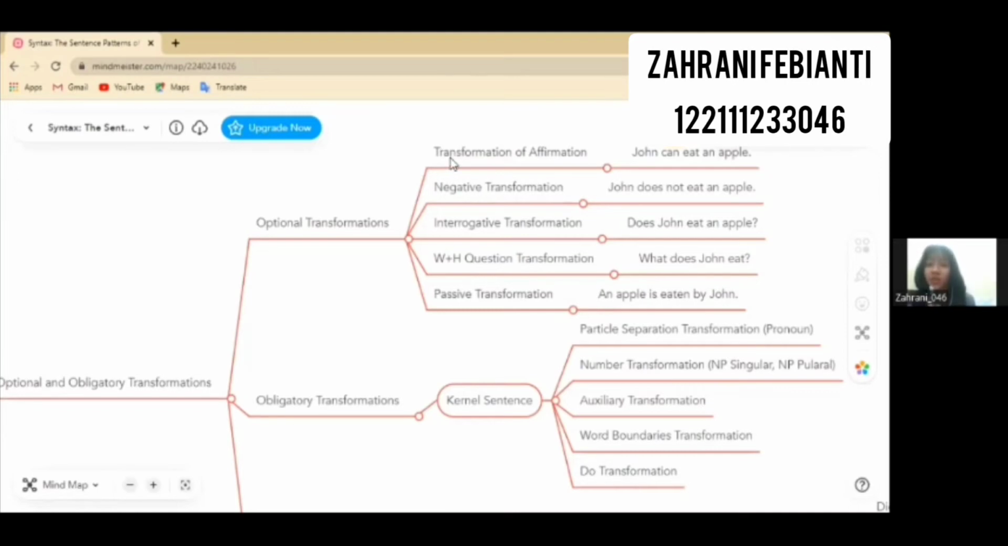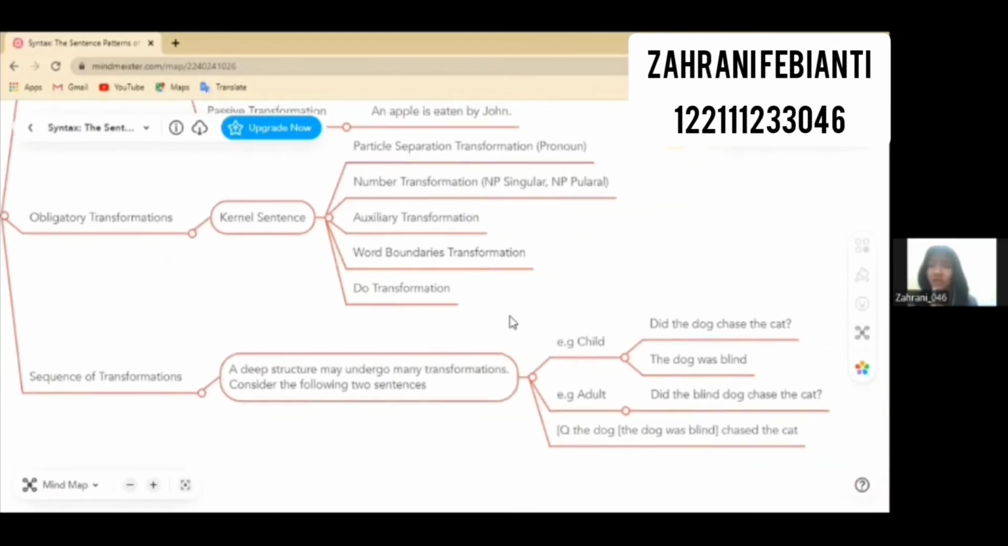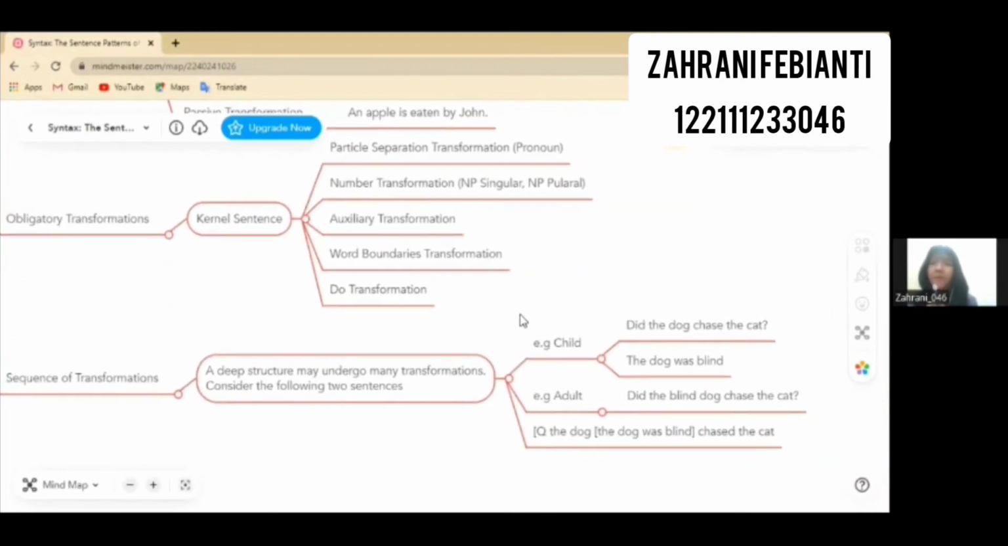A deep structure may undergo many transformations. Consider these two sentences. Did the dog chase the cat? The dog was blind. A child would say these sentences separately, but an adult would say, "Did the blind dog chase the cat?"